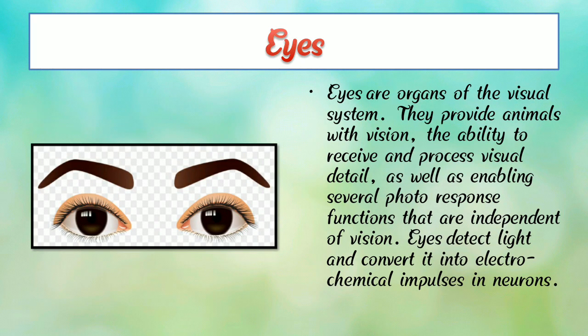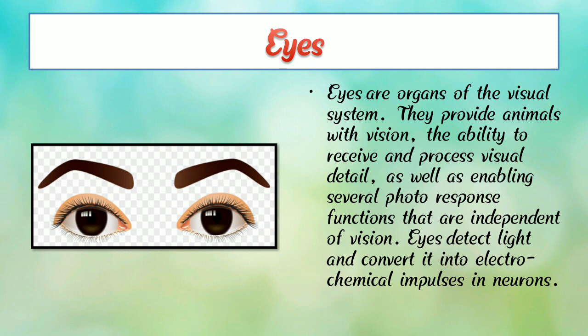And the eyes. We can see with our eyes, and we have two eyes. Here we can see a photograph of eyes. Eyes are the organs of the visual system, and they provide animals with vision and the ability to receive and process visual detail, as well as enabling several photoresponse functions independent of vision.